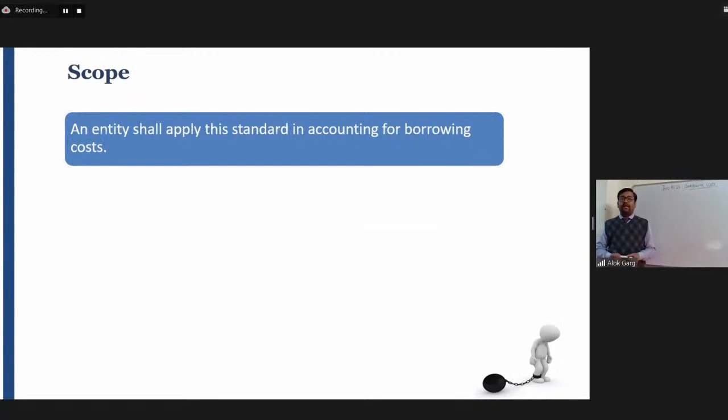So an entity shall apply this standard in accounting for borrowing cost. Of course, if there is a borrowing, then this standard will be applicable. Sir, whether this standard will be applicable on the notional cost of the borrowing, or imputed cost of the borrowing? For example, my own funds. I have used my own funds, my own capital, for the purpose of construction of a qualifying asset, for the purpose of construction of an asset.